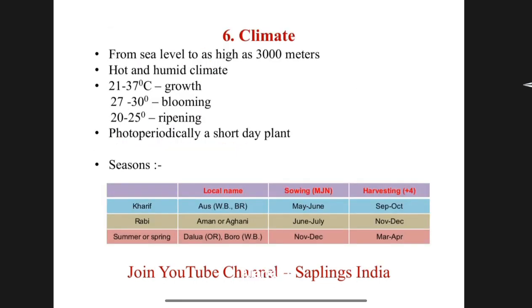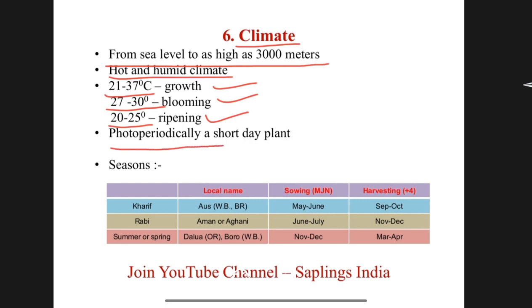Now we talk about climate requirement of rice. Rice is grown from sea level to as high as 3000 meters. It requires hot and humid climate. For optimum growth of rice, the optimum temperature is 21 to 37 degrees Celsius. For blooming, 27 to 30 degrees Celsius. For ripening, 20 to 25 degrees Celsius. Photoperiodically, rice is a short day plant.